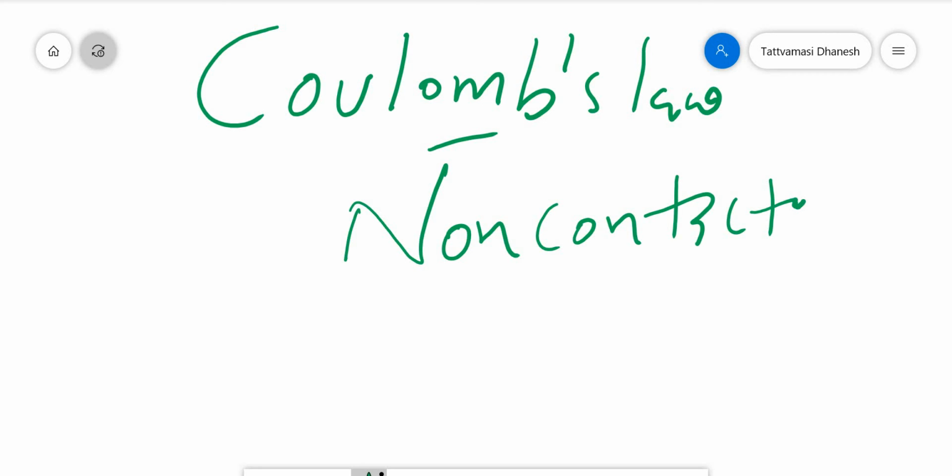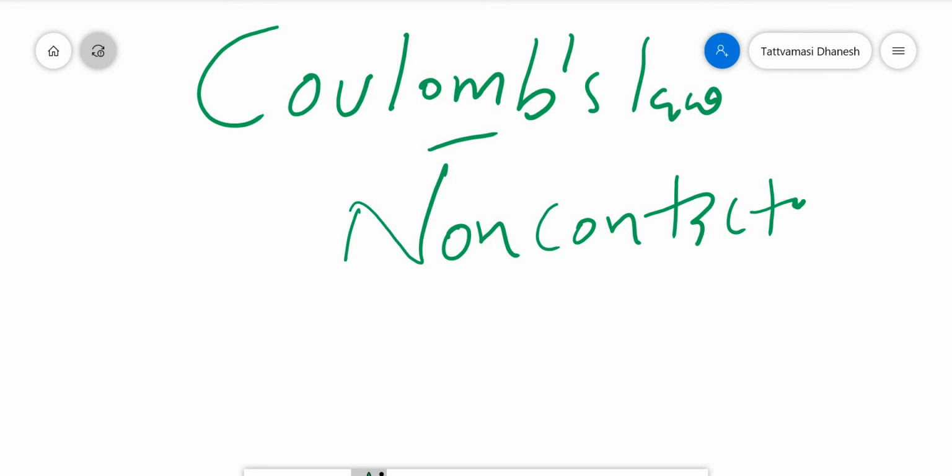Contact force means mechanical forces like friction, viscosity. For example, if you want to take your calculator, you need to touch it. Without that you can't take it. So that's a mechanical force, a contact force.